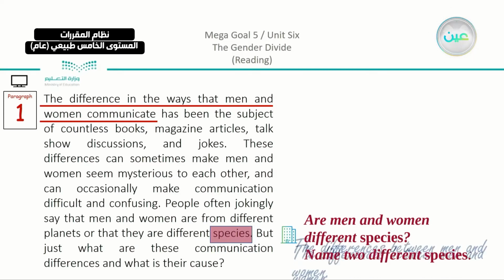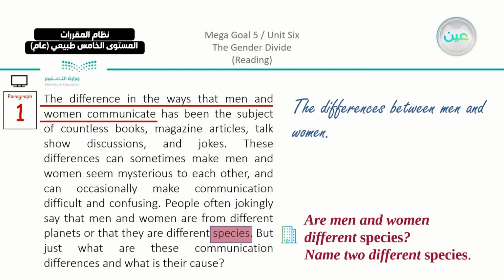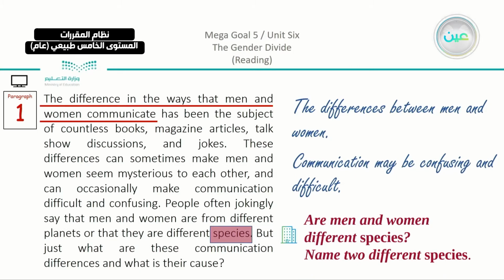Now we can see that we have the difference between men and women in general. And the other fact is that communication may be confusing and difficult. So sometimes each gender does not understand what the other gender is really focused on. So we have here, yes, it can occasionally make communication difficult and confusing.